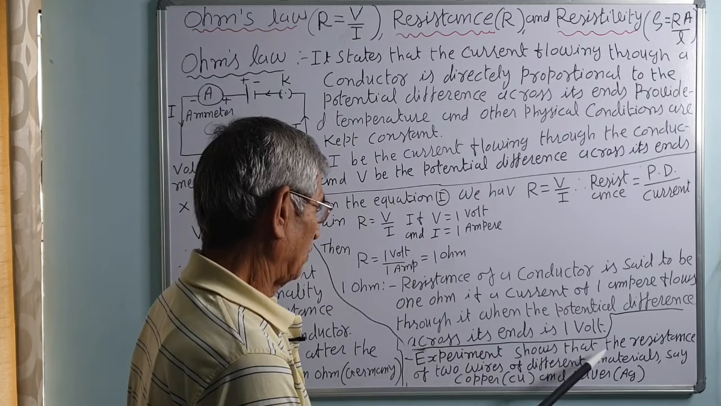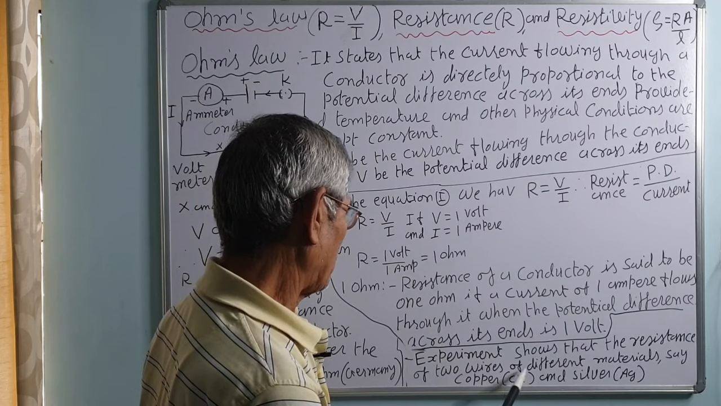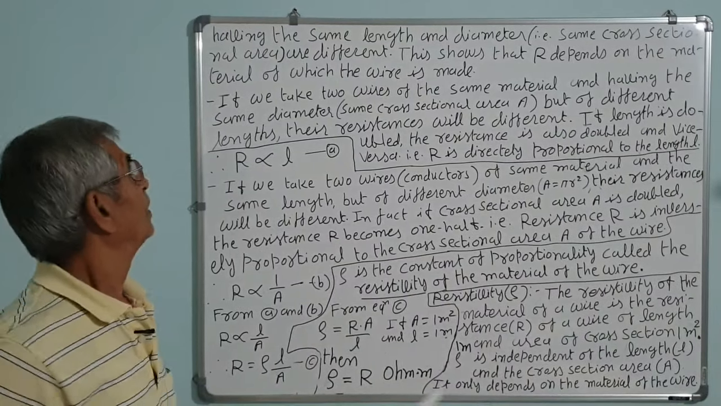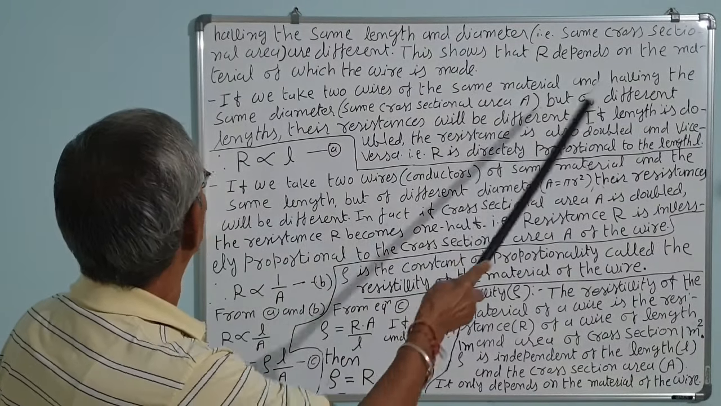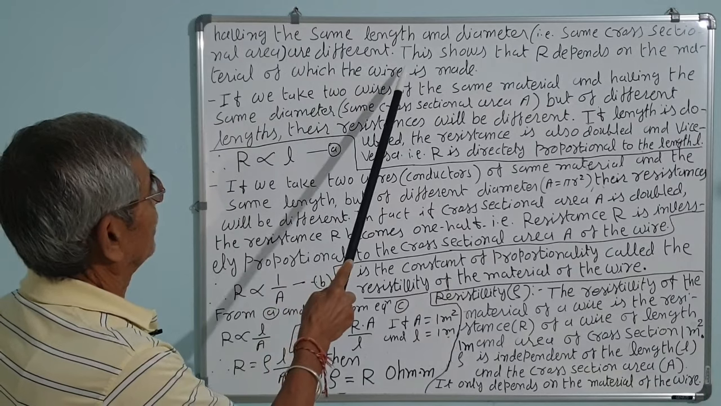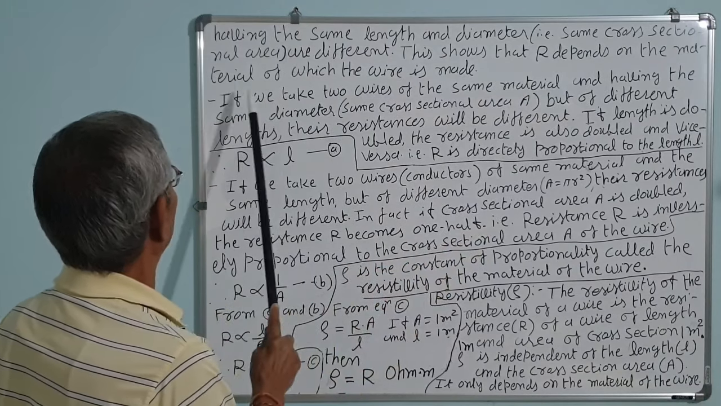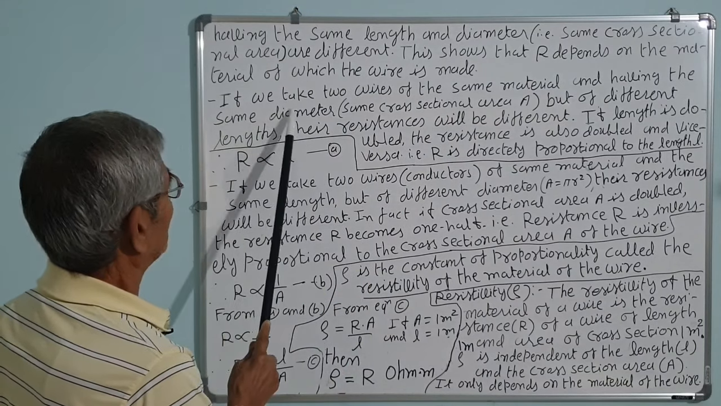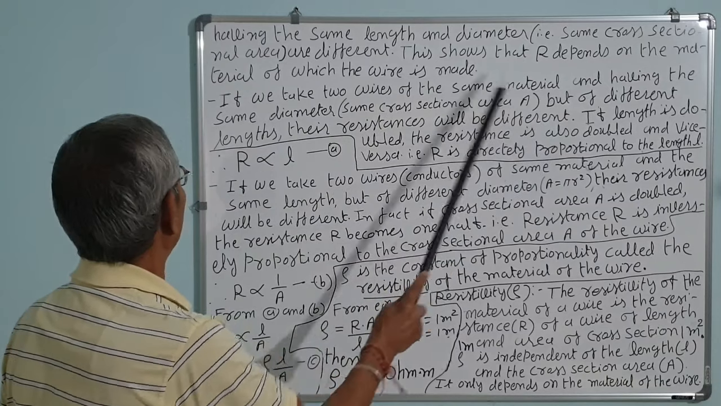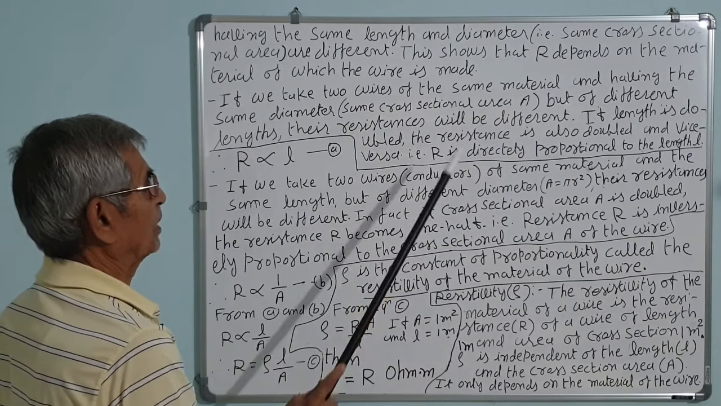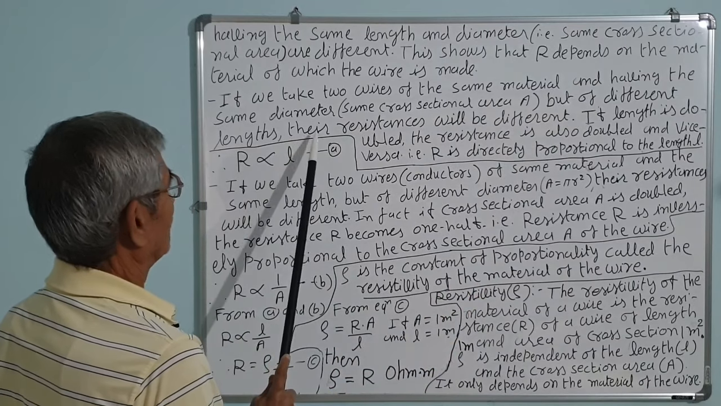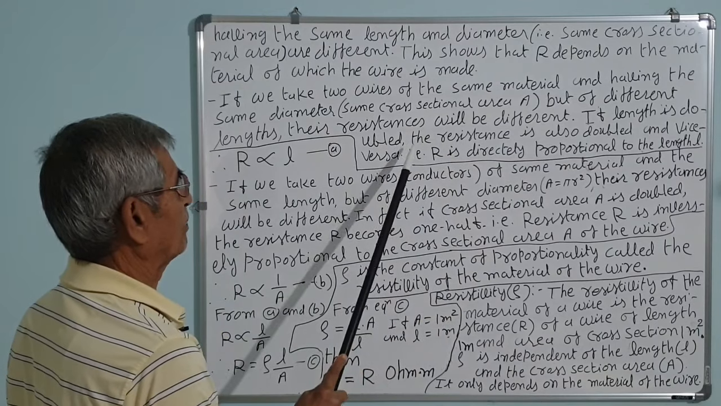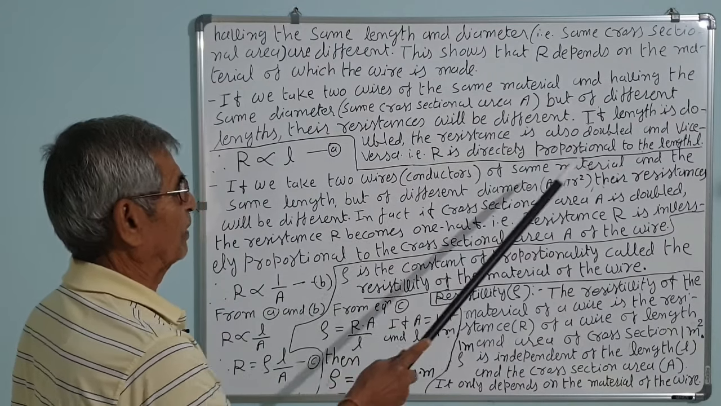Experiment shows that the resistances of two wires of different materials, say copper and silver, having the same length and diameter, that is the same cross-sectional area, are different. This shows that R depends on the material of which the wire is made. Number 2: if we take two wires of the same material and the same diameter, that is the same cross-sectional area, but of different lengths, their resistance will be different. If the length is doubled, the resistance will be doubled. If it is halved, the resistance will be halved. If it is tripled, the resistance will be tripled, and vice versa.